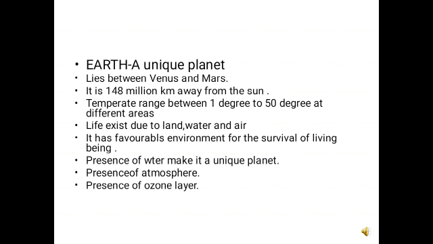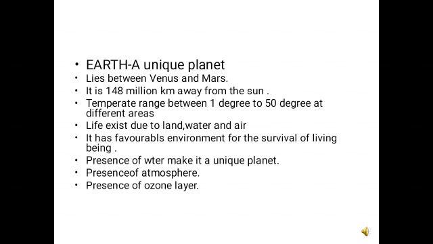That means the temperature is not too high and not too low. Appropriate for life to exist on it. The Earth also has an appropriate temperature. Actually, the Earth is divided into two hemispheres, the northern hemisphere and the southern hemisphere. And both these hemispheres have alternate seasons, you can say.